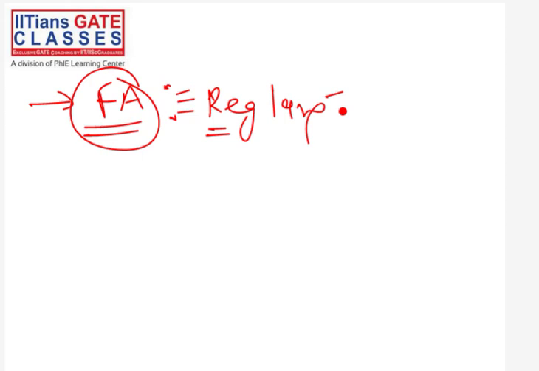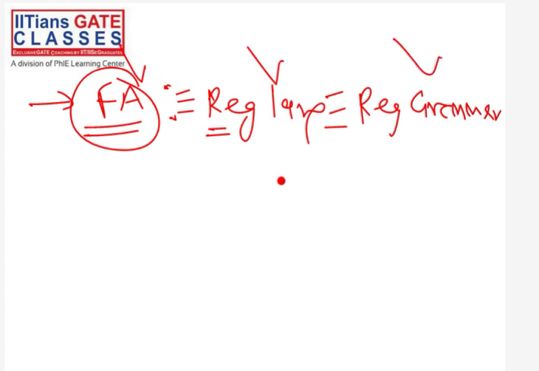This finite automata, or you can say these regular languages, are equivalent to regular grammar. As I told you, everywhere we will see three things: machine, language, and grammar. Just like you have the English language, and for the English language you have English grammar.